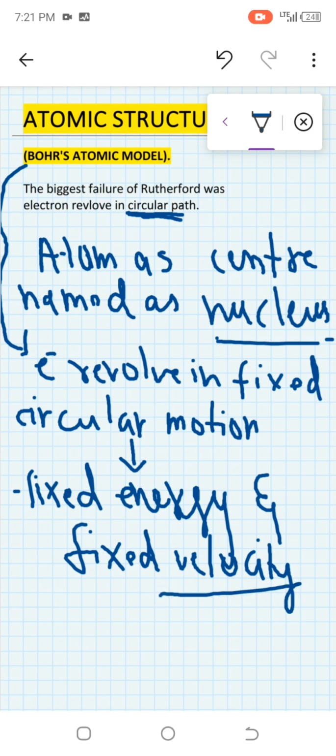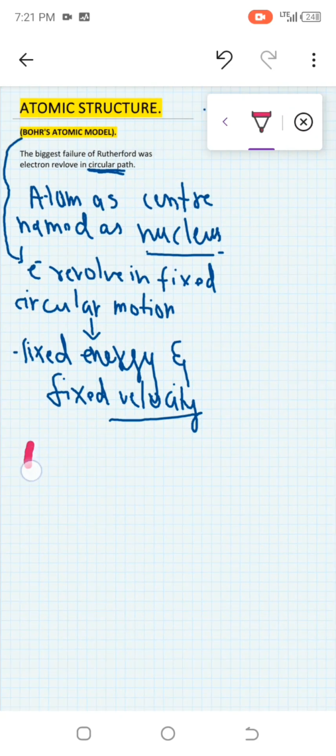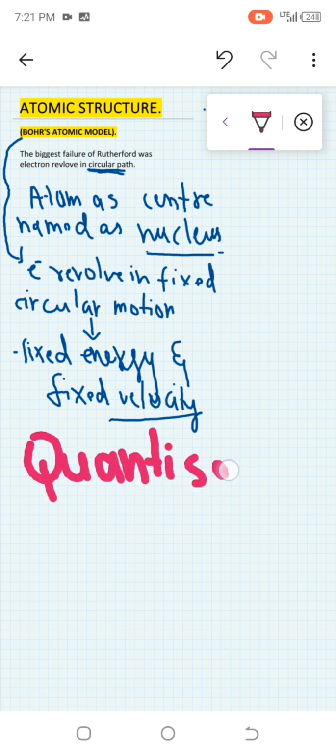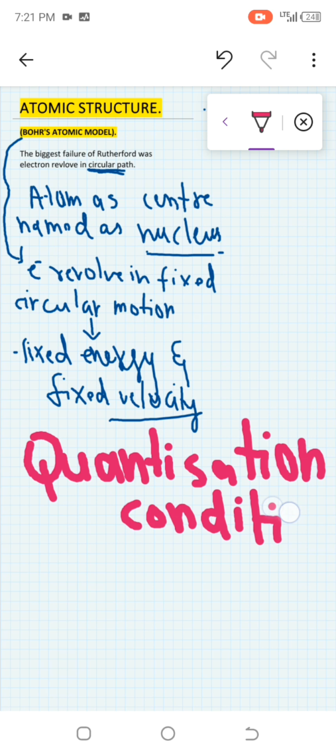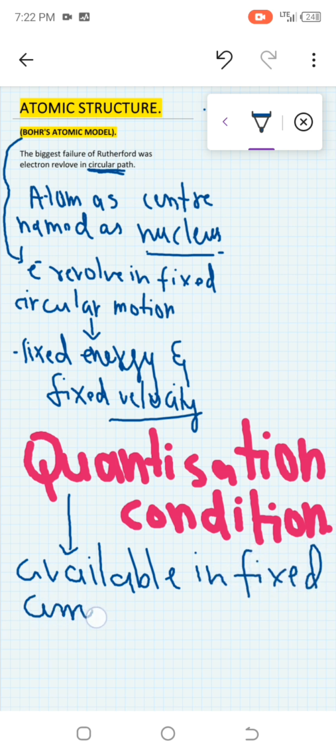After that, the most important thing he told about was the quantization condition. Now, what actually is the quantization condition? This simply means anything which is available in a fixed amount. Okay, something which is available in a fixed amount.